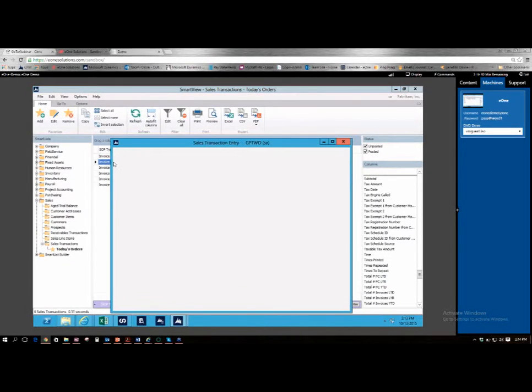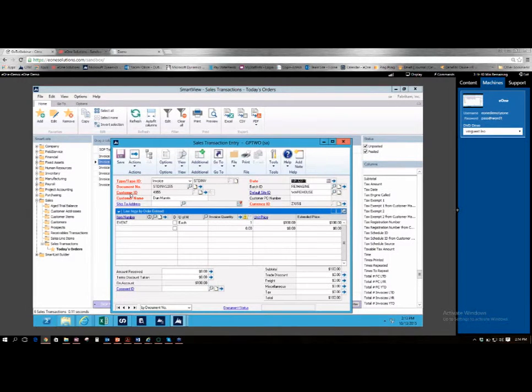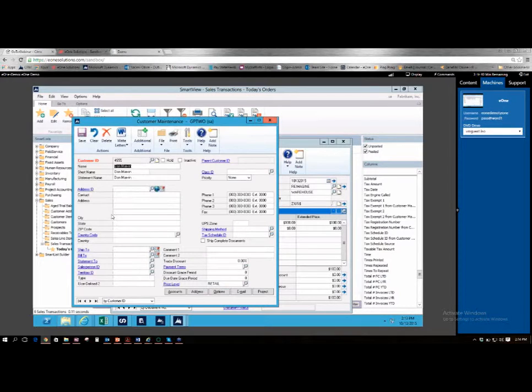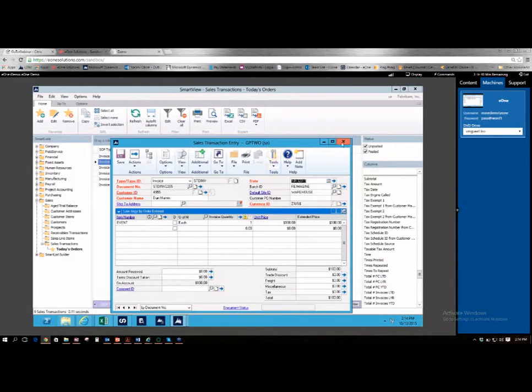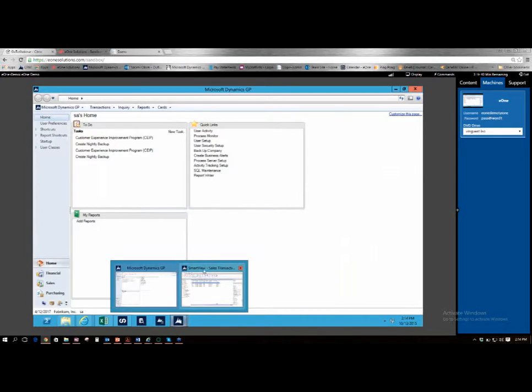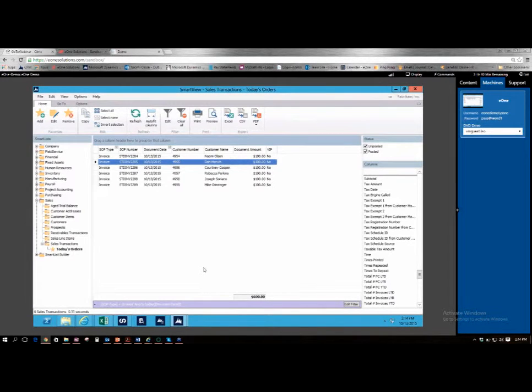So let's go back into the invoice here. Go back into this, and for some reason we're not seeing it. Sometimes if there's a blank contact that was submitted, it can cause some issues where it doesn't pull up. But I just wanted you to make note that we can also take data from, say, CRM or from Salesforce, and we're going to be able to push that data into GP as well.